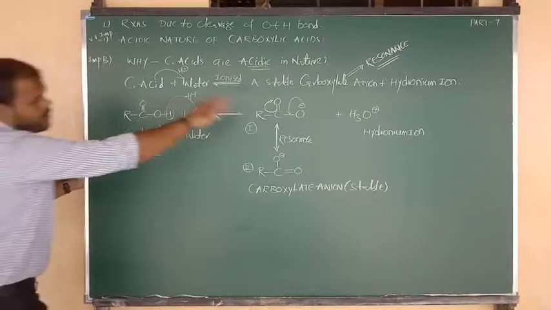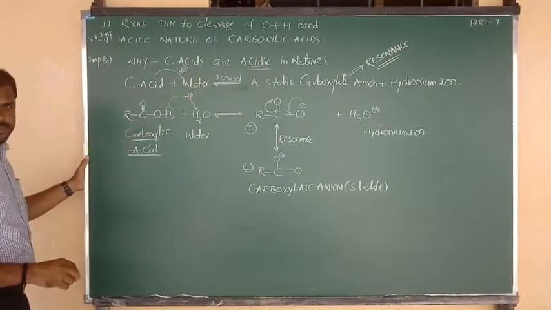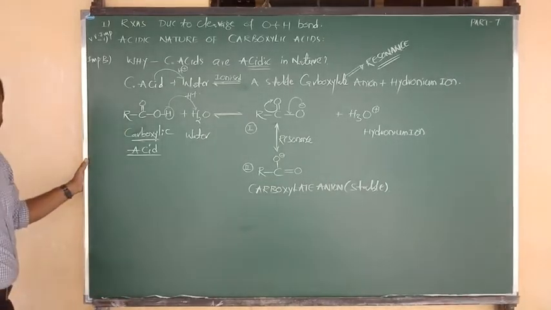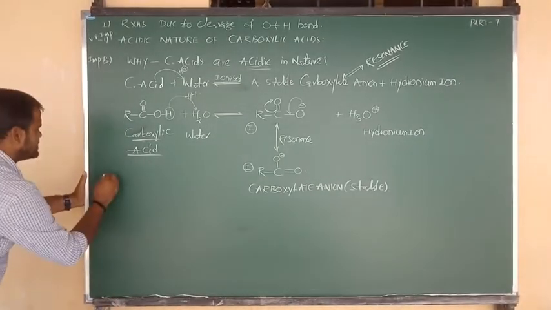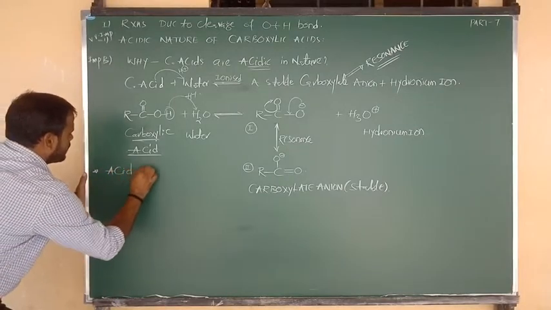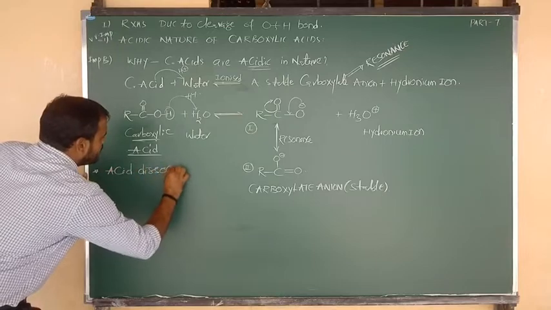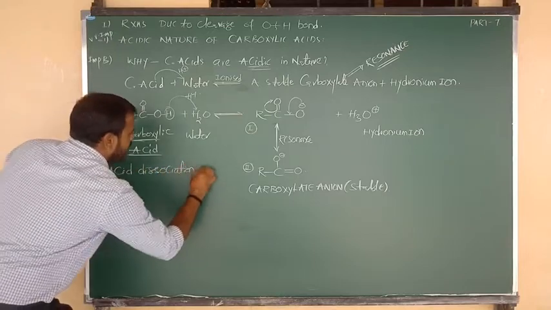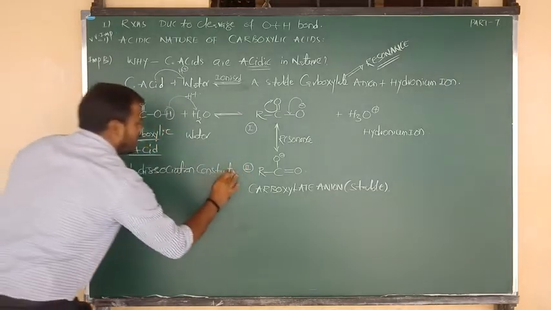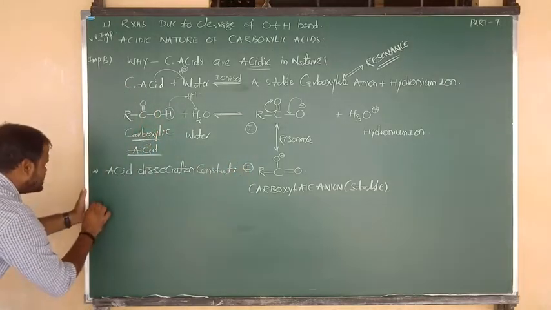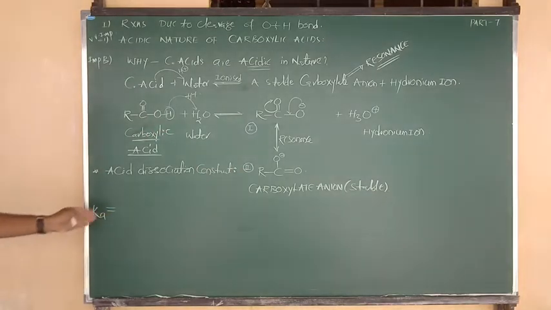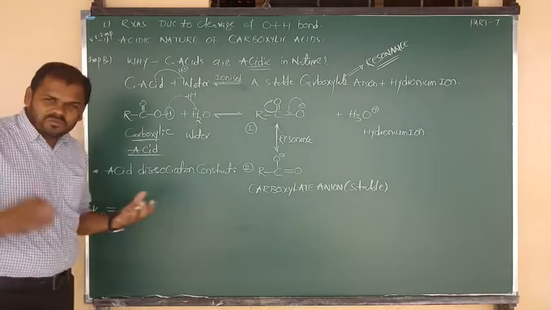So we can represent the above reaction in terms of the acid dissociation constant. What is the formula of the acid dissociation constant? The symbol is Ka, and it equals, as I hope you know very well.